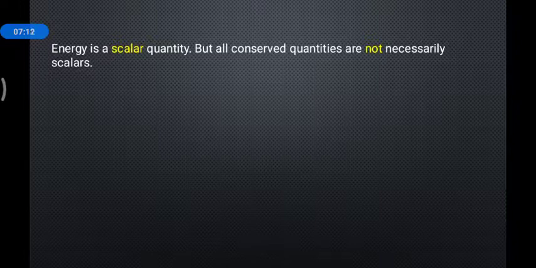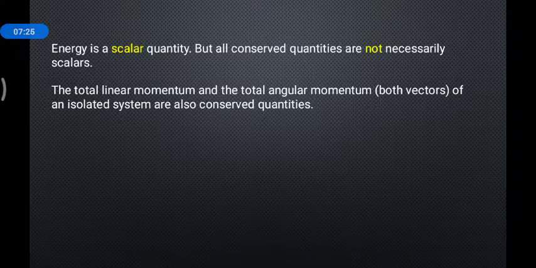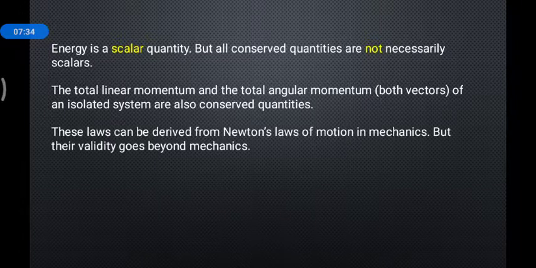Energy is a scalar quantity, but it is not fixed that all conserved quantities shall be scalar. So energy is conserved and still it is scalar. It does not mean that all conserved quantities are going to be scalar. A few are there. Still, the total linear momentum and the angular momentum are always conserved in the system, but they are not scalar quantities.